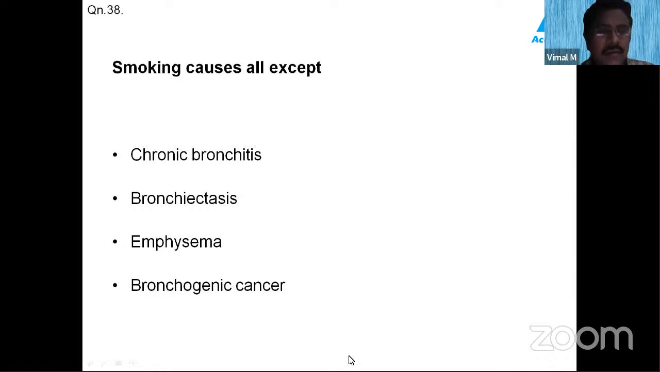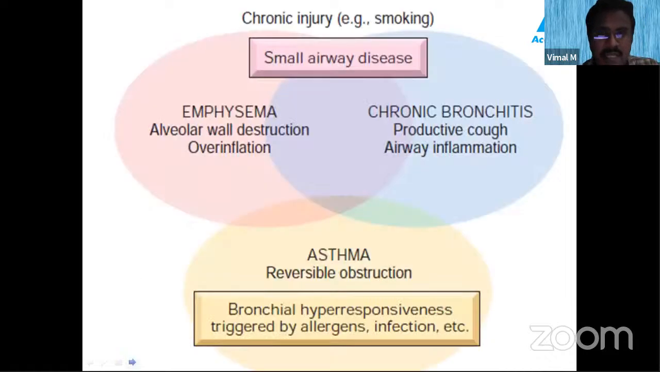Good evening all. So we'll start again with the questions. The next question we'll see is: smoking causes all except chronic bronchitis, bronchiectasis, emphysema, bronchogenic carcinoma, cancer. So they are basically asking what smoking causes except one thing which is not directly related with smoking. For solving this question, we have to see a chart from Robbins.